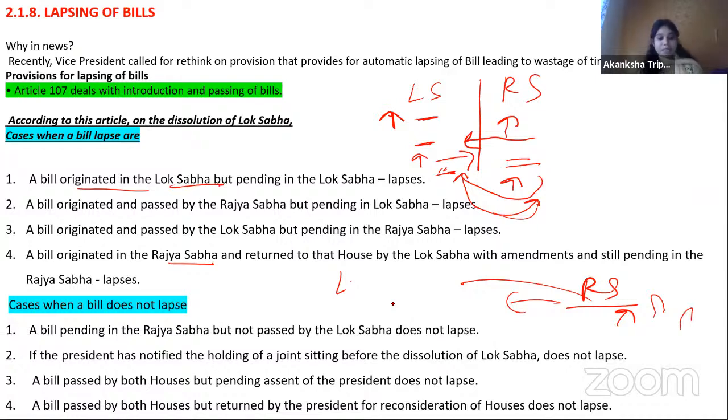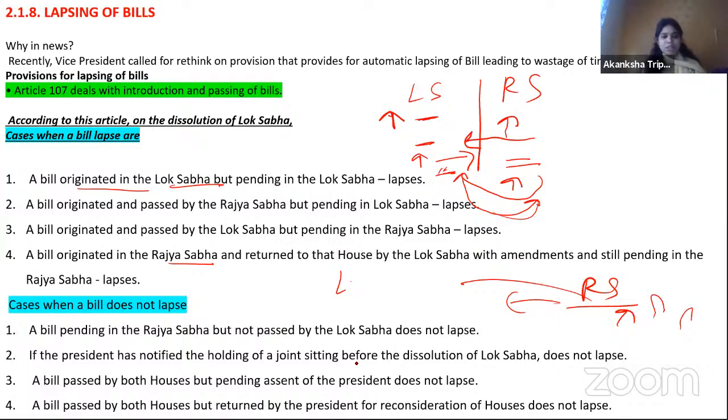Suppose the President has notified the holding of a joint sitting before the dissolution of the Lok Sabha, again the bill will not lapse. Second, a bill passed by both houses but pending the assent of the President does not lapse. Both houses passed it but the President's assent is pending, then it will not lapse. So sometimes, when the existing government thinks a bill is important, they get it passed by the Lok Sabha and Rajya Sabha if they have the majority in the Rajya Sabha, so that even if a new government comes into the picture, that bill is not going to lapse.